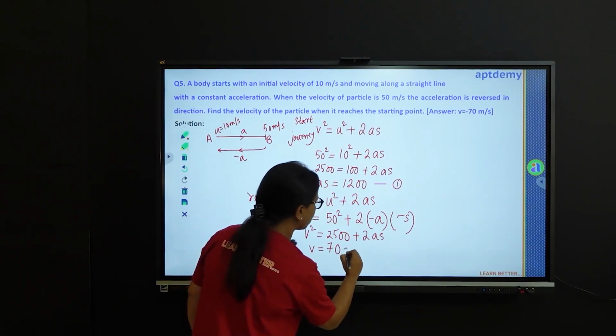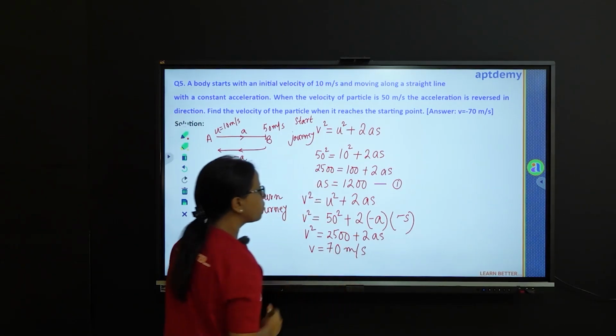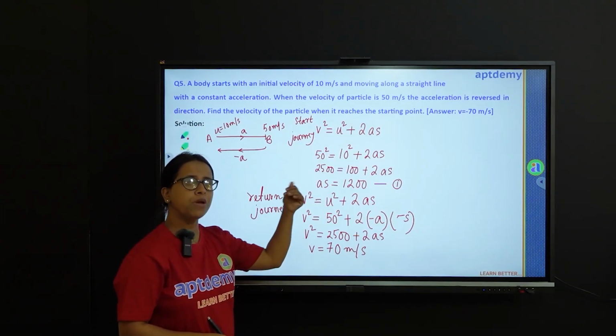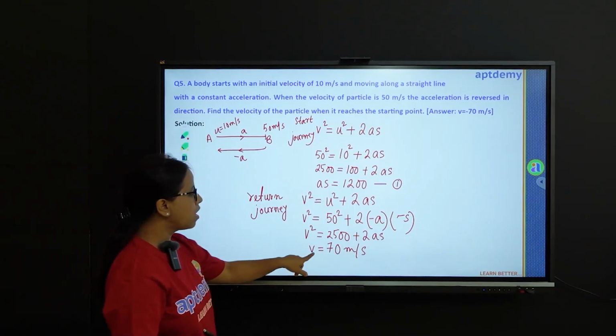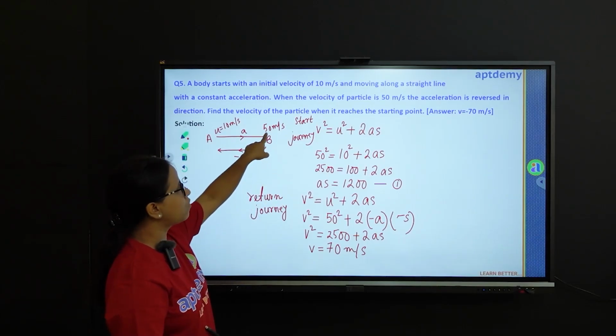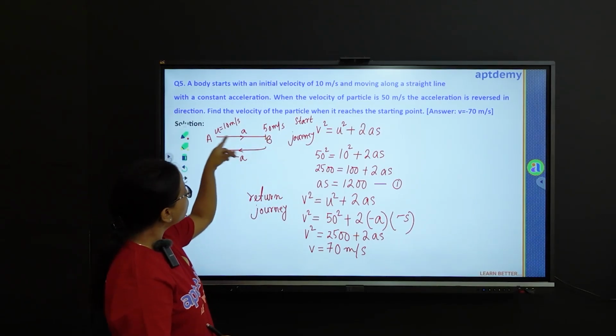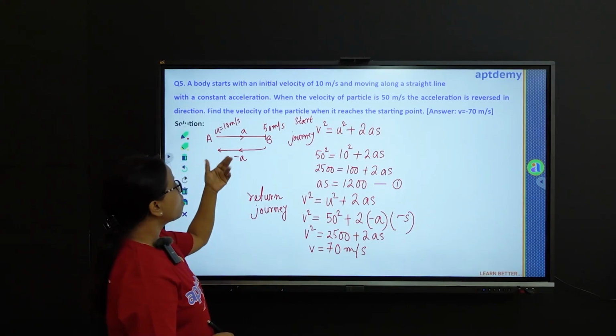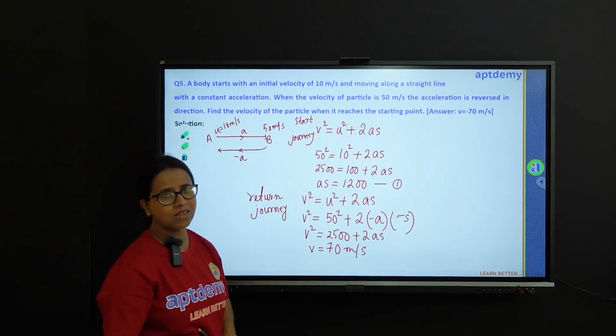meter per second. So here comes the trick of this particular sum, which makes this one of my favorites. Look at this. The particle had a velocity of 50 and then it finally ended up with a velocity of 70. Okay? But this is a case of deceleration.